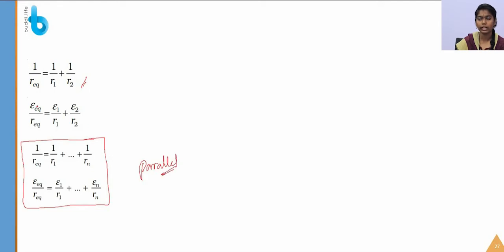To calculate the equivalent EMF, we have to include the R equivalent also. In the series combination, you have not included the R equivalent, but in the parallel combination, you have to include the R equivalent also. To calculate the equivalent EMF, we have to add epsilon 1 by R1 plus epsilon 2 by R2 together. You have to multiply it with the Req, so that you will get the equivalent EMF.